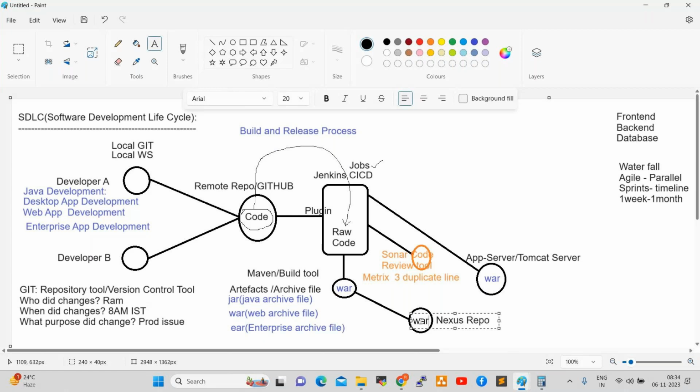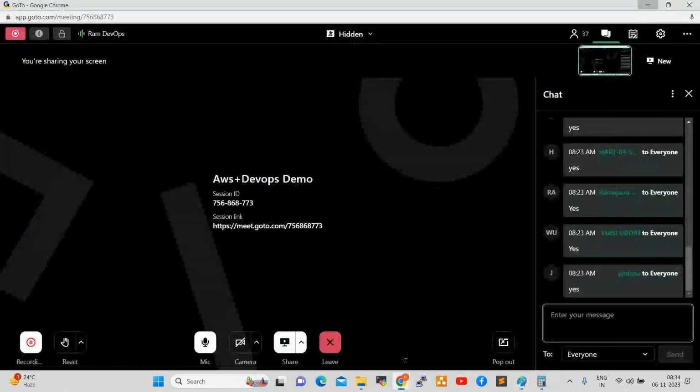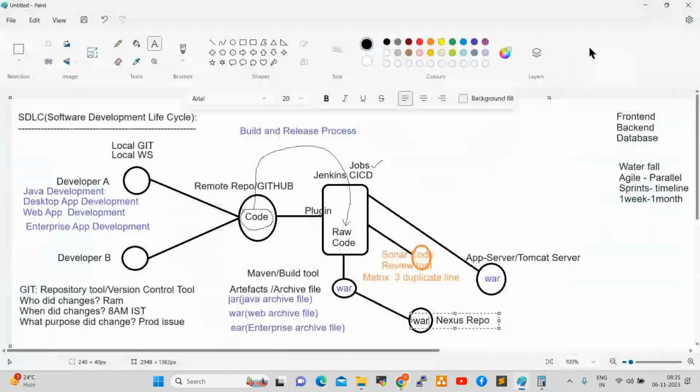Was testing done before converting with Maven? Yes. Before converting with Maven, the code will be reviewed, and once it is converted into a war file, the code will be reviewed also. Yes.